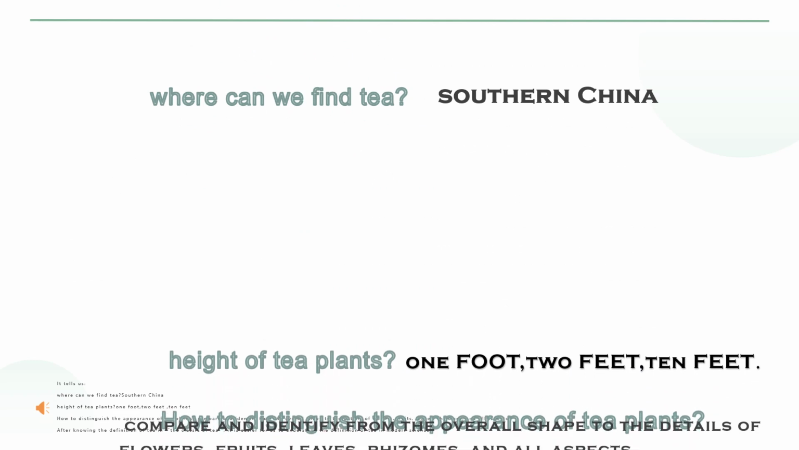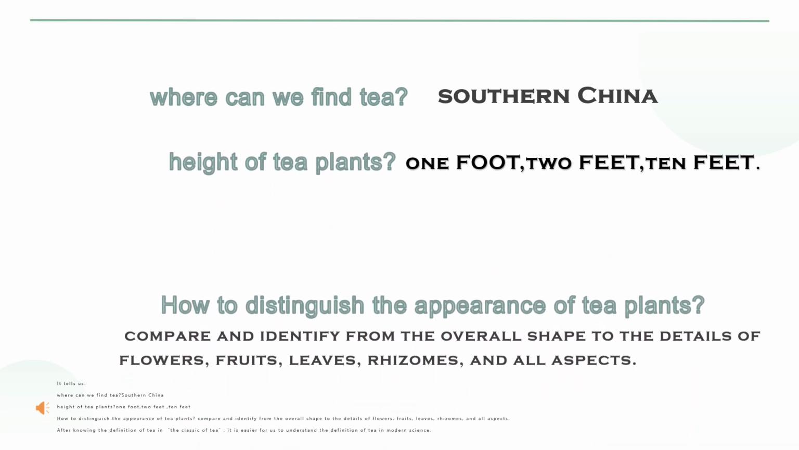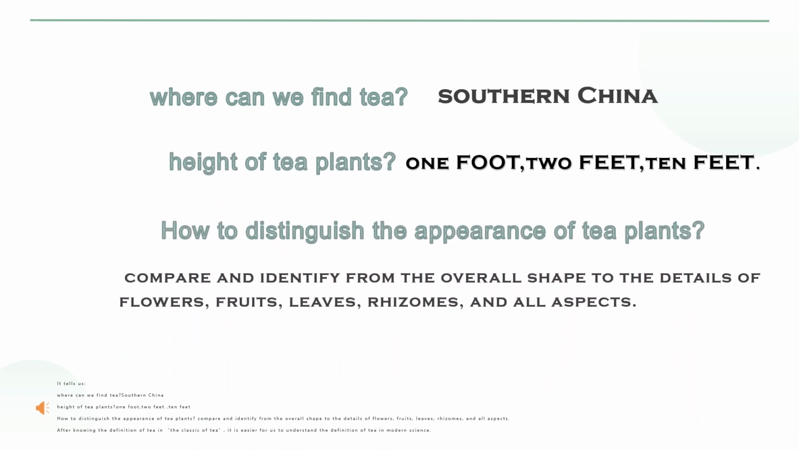It tells us, where can we find tea? Southern China. Height of tea plants, 1 foot, 2 feet, and 10 feet. How to distinguish the appearance of tea plants? Compare and identify from the overall shape to the details of flowers, fruits, leaves, rhizomes, and all aspects. After knowing the definition of tea in the Classic of Tea, it is easier for us to understand the definition of tea in modern science.